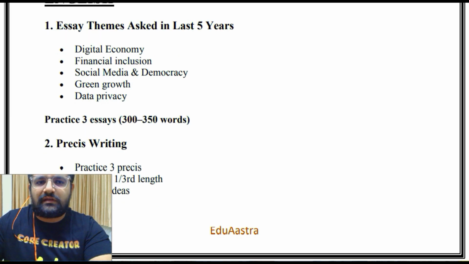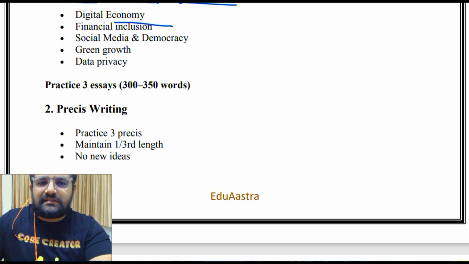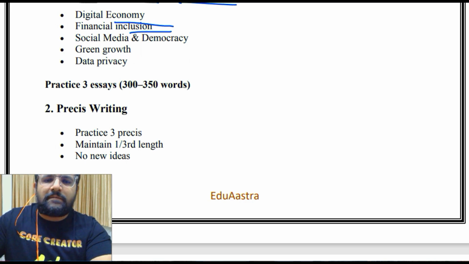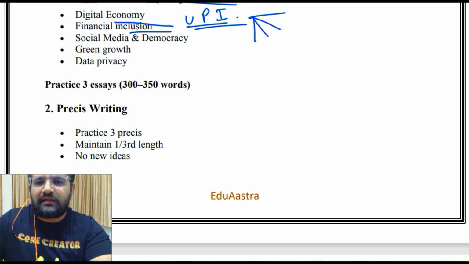Then talking about English, very very important. Essay themes asked in the last 5 years: digital economy, financial inclusion. Now a question can come this time as well. As you can see, UPI is very much in news because we are tying up with various countries, and now UPI is available in various countries. In the Middle East, in South America and Europe, in Southeast Asia and many other countries. So UPI is again very important. So financial inclusion, social media and democracy, green growth, data privacy.